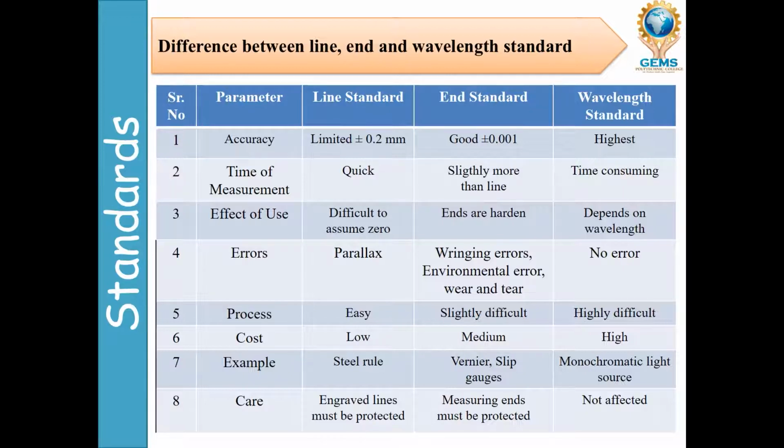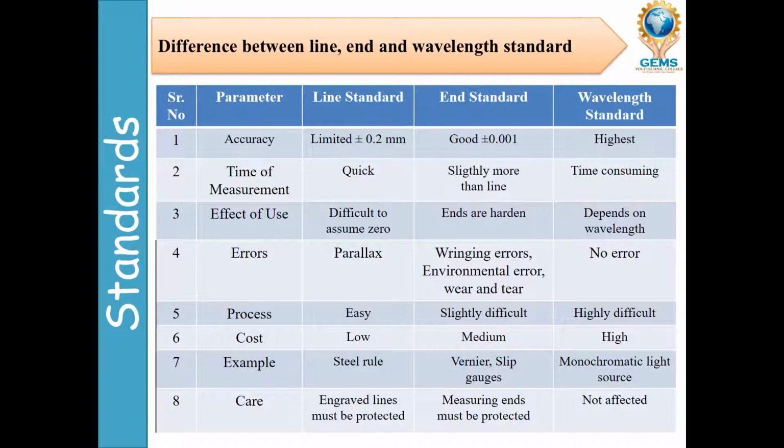It is a quick process. End standard takes slightly more time than line. Maybe line standard takes 1 minute, but end standard takes 5 minutes. Wavelength standard is a time-consuming process, because the light goes, the light is measured, and it takes time.